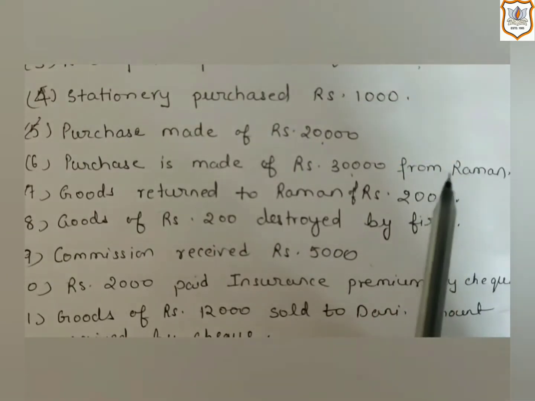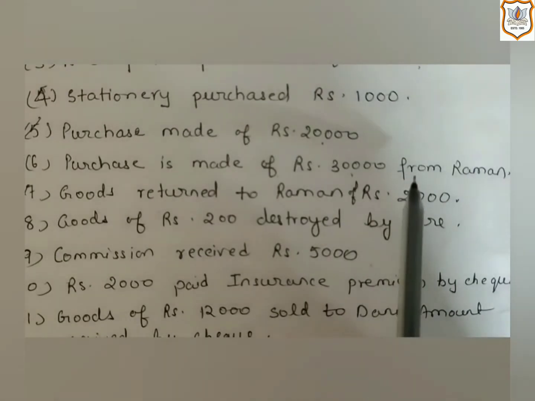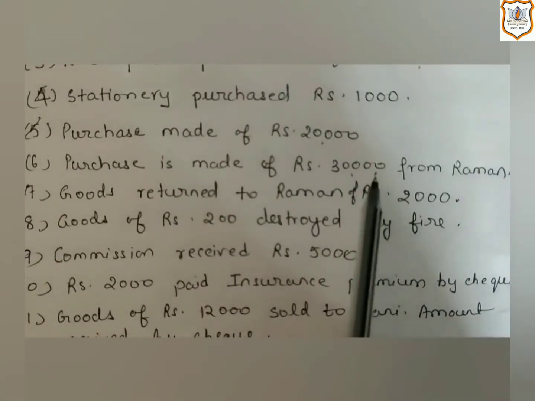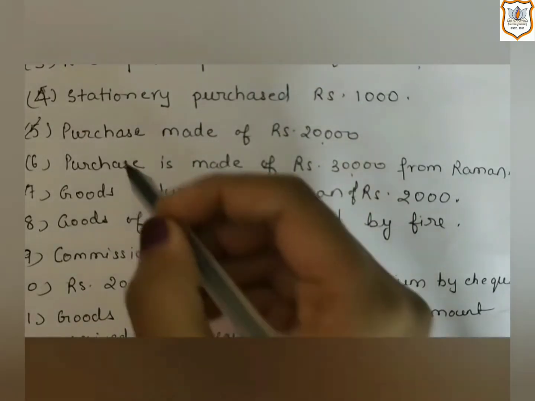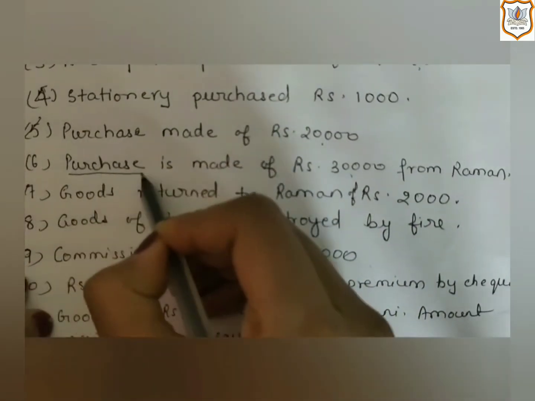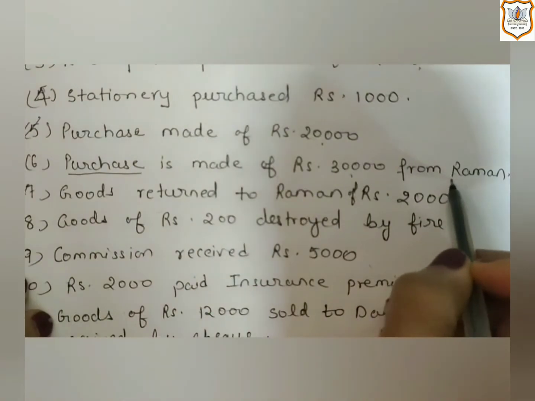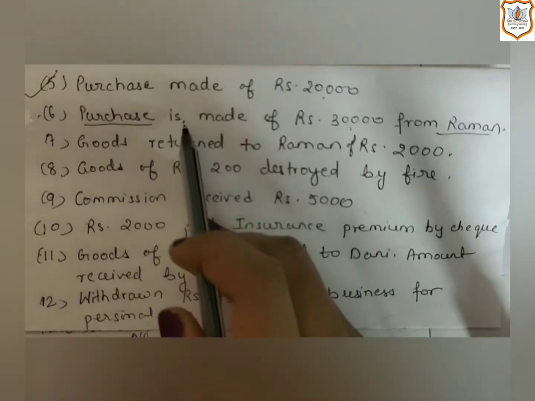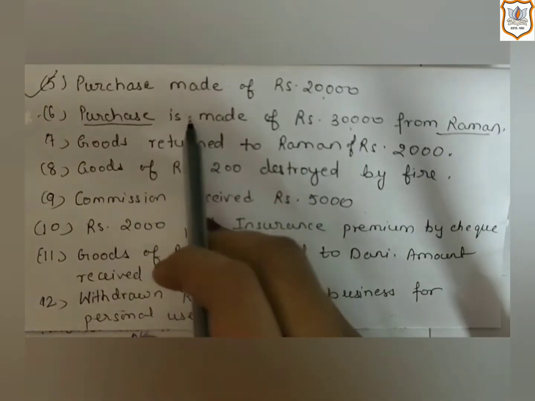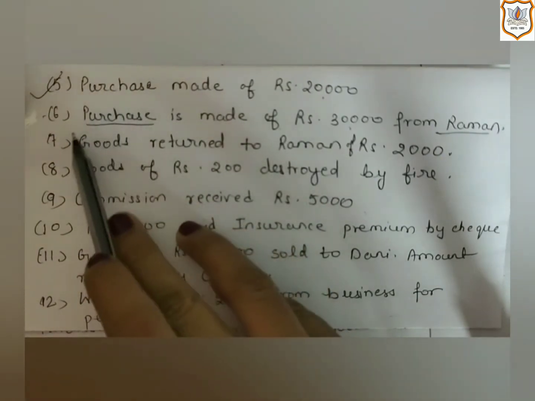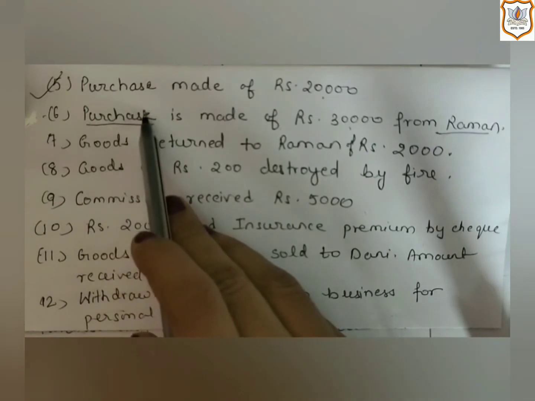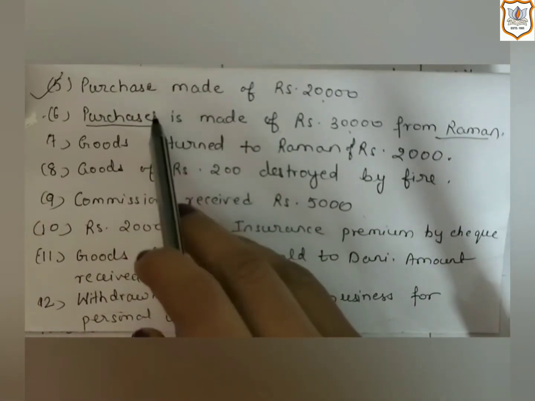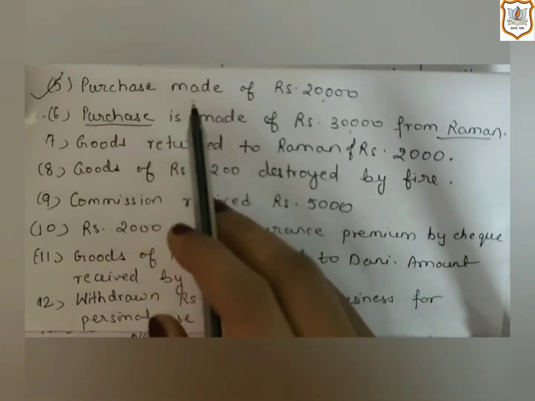That's why it indicates that it is a credit transaction. So being a credit transaction, which two accounts will be affected? Here, purchase account and Raman's account will be affected. Here you must be noticing that transaction number 5 and transaction number 6 are both purchase related transactions. In both the transactions, purchase has been made.